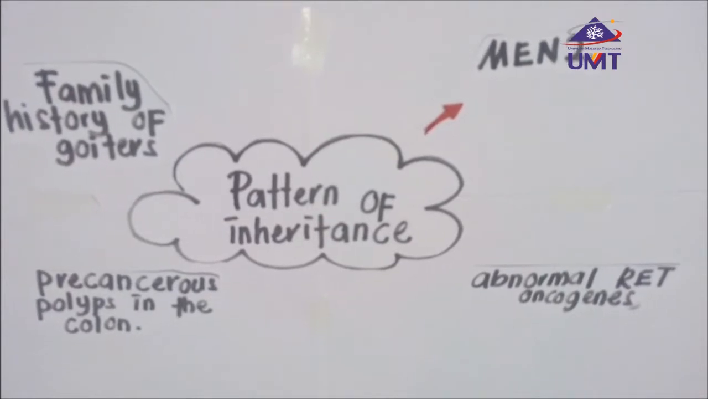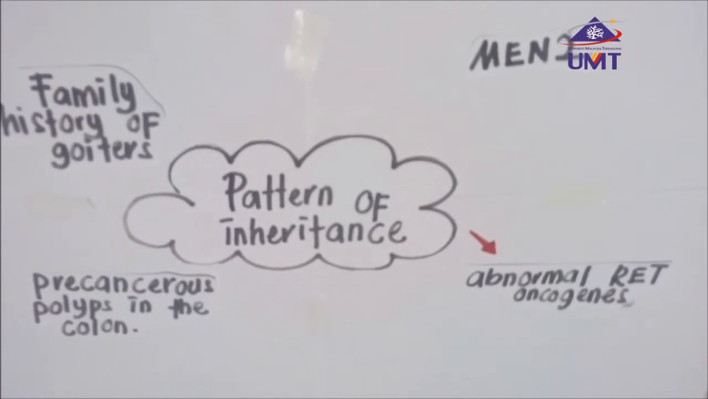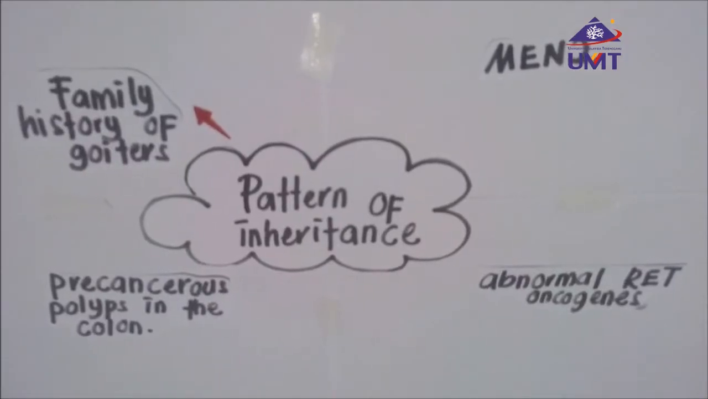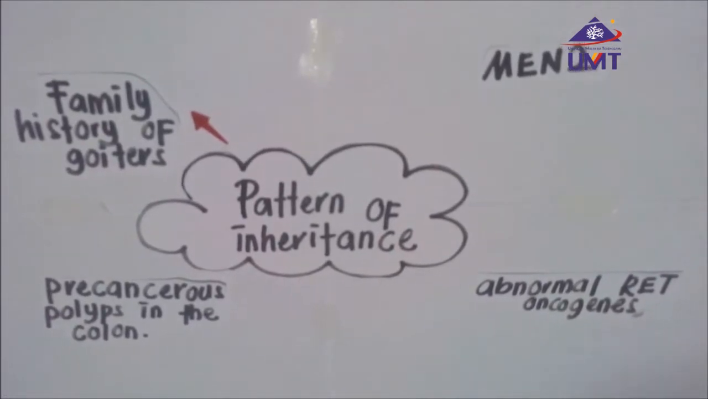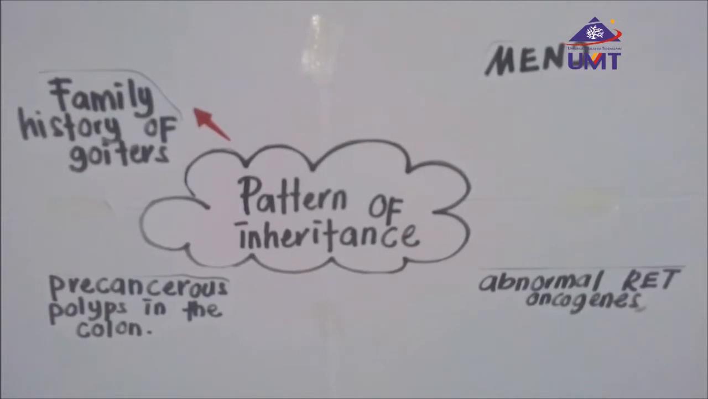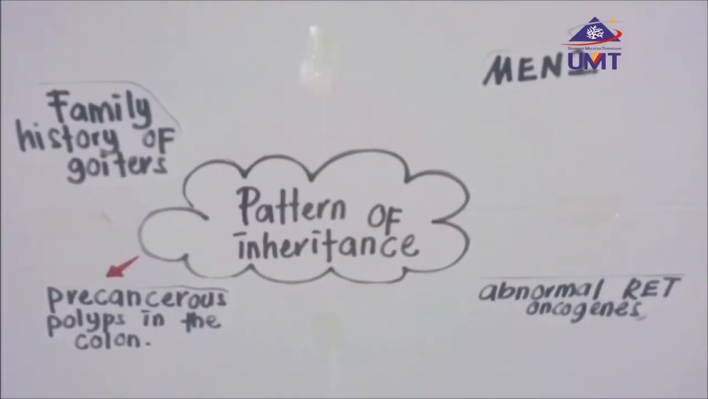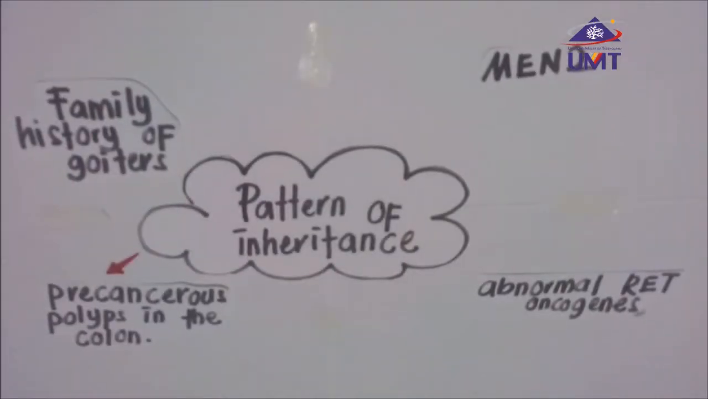A family history of goiters also increases the risk of developing papillary thyroid cancer. Besides, a family history of precancerous polyps in the colon, also called the large intestine, increases the risk of developing papillary thyroid cancer.